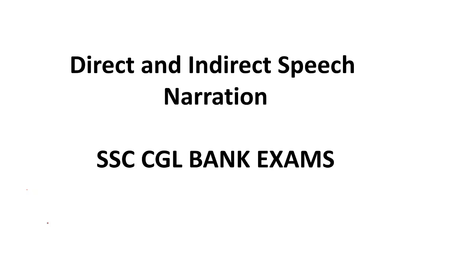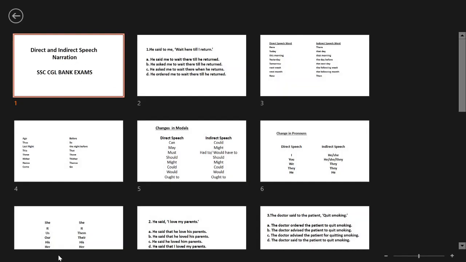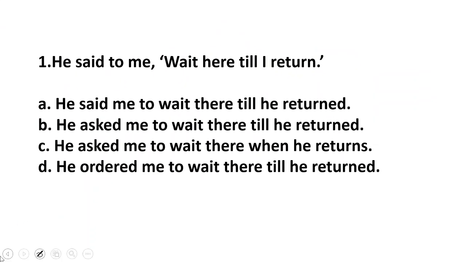So here I start. I have given you the sentences, and I will be explaining each and every sentence very well. You just try your own answers. If you have corrected, you just see how much you can score. So, number one sentence is, he said to me, wait here till I return.